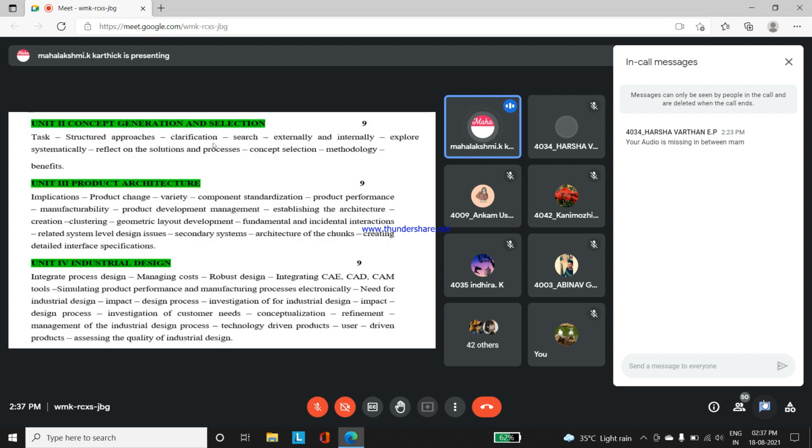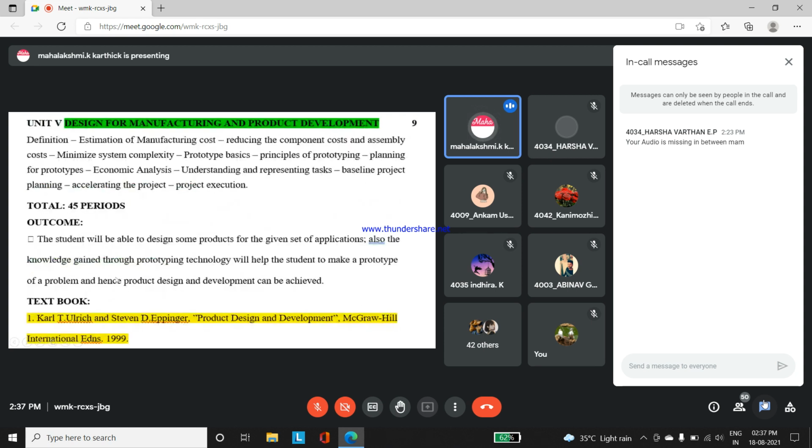If you're not able to find some apt answers, you can go, but don't fully depend on the local author for learning. Okay, so you can find all the concepts and information in each and every unit from second to fifth in your prescribed textbook. So this is your prescribed textbook, students.